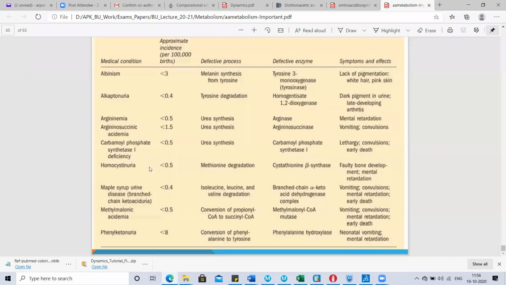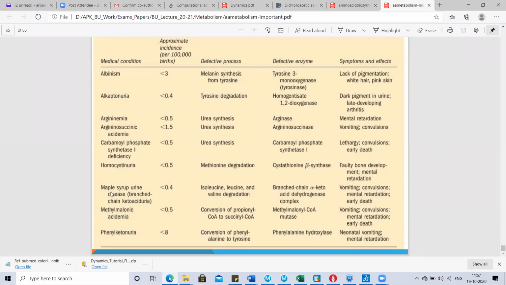Carbamyl phosphate synthetase 1 deficiency leads to a defective urea synthesis pathway, and the defective enzyme here is carbamyl phosphate synthetase 1. It causes lethargy, convulsions, and early death.